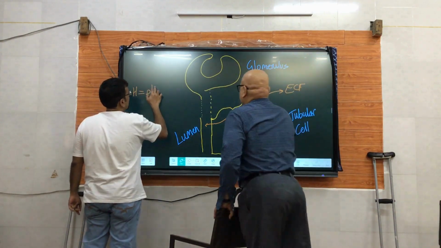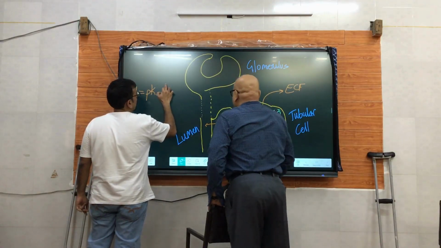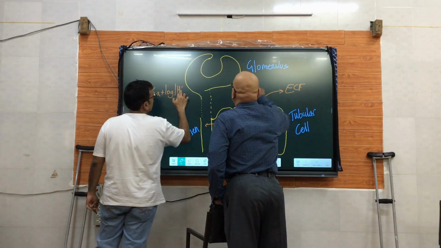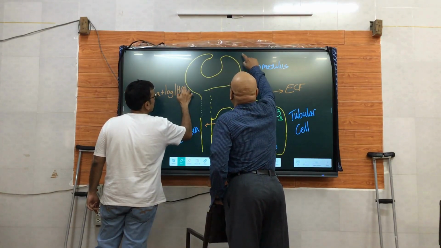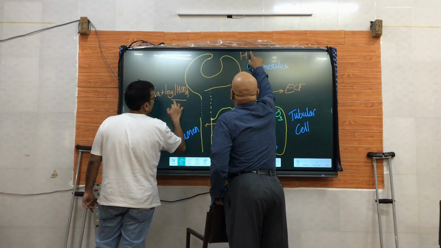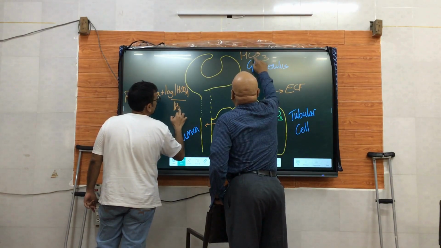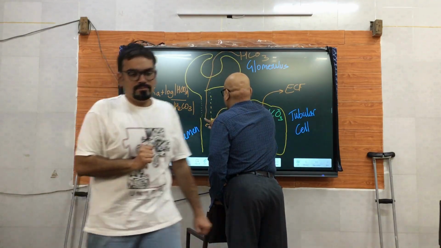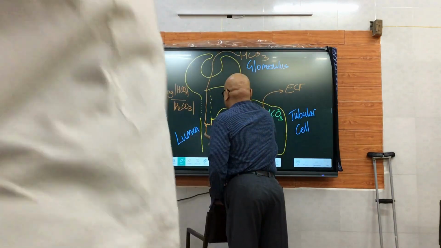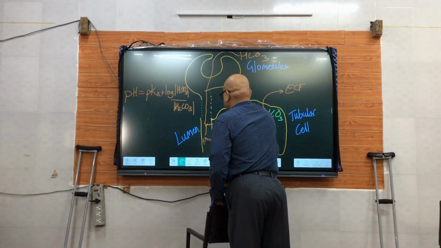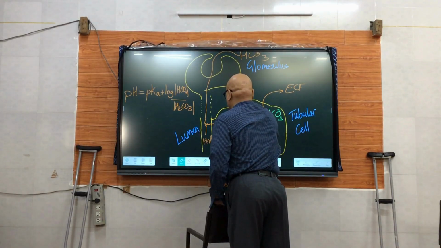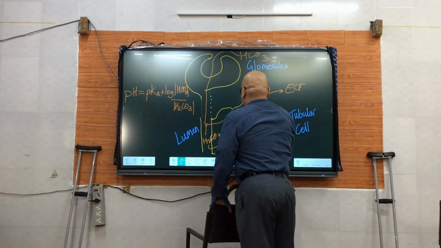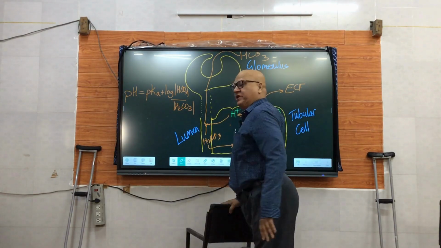Now another thing, as H plus is coming into the tubular lumen, it plays another role also. Bicarbonate is filtered at the level of glomeruli. And then this bicarbonate combines with H plus, giving rise to H2CO3, again CO2, H2O, which goes into the tubular cell.